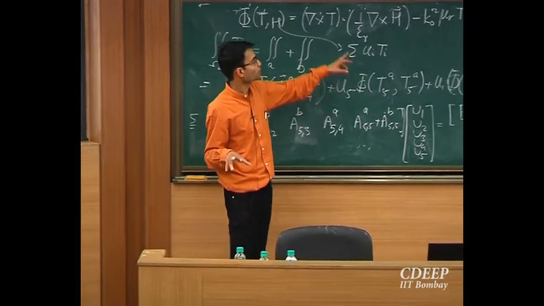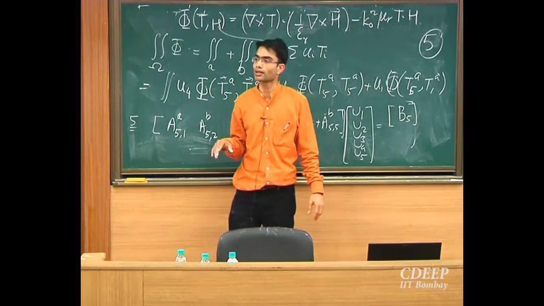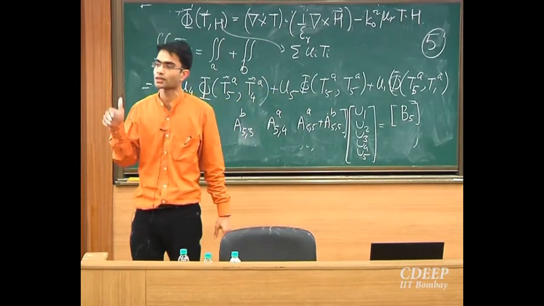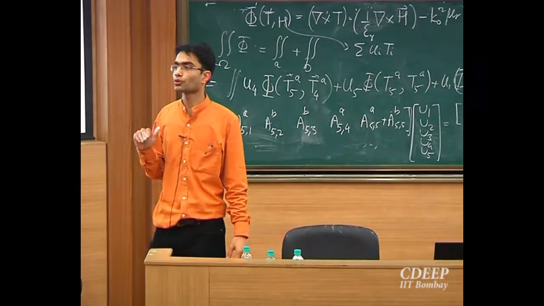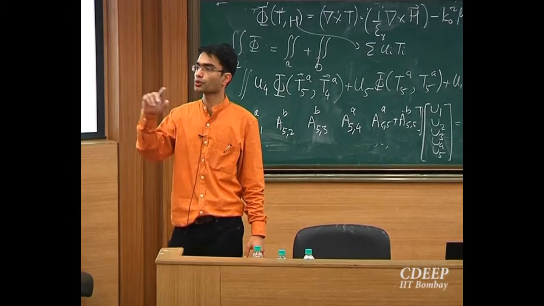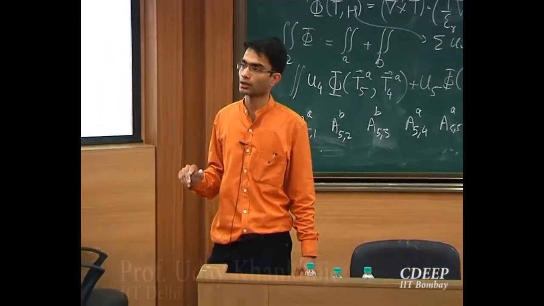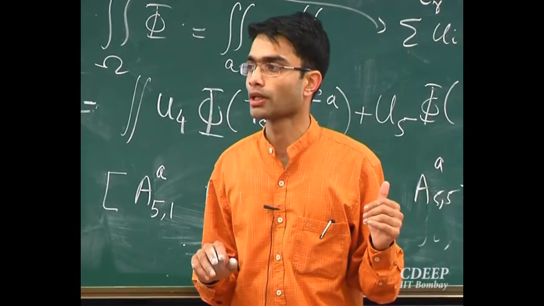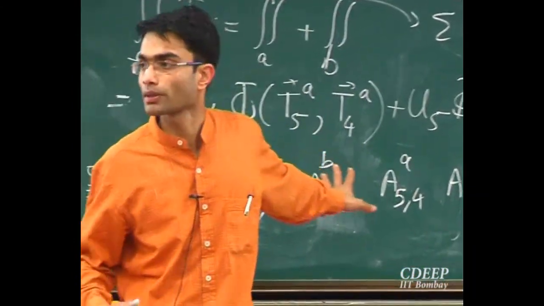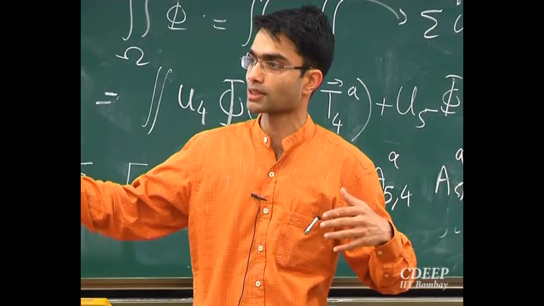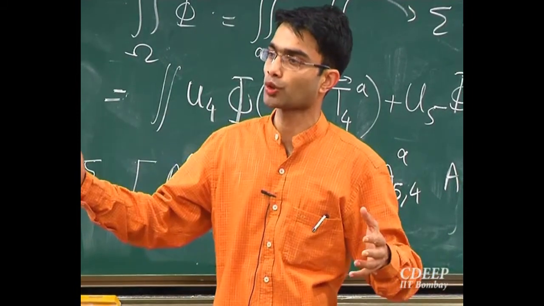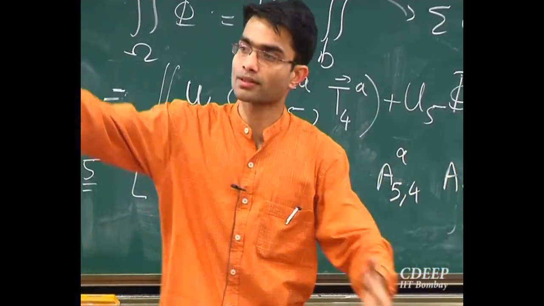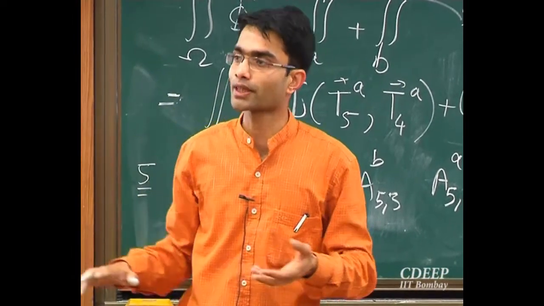Frequency is hidden in epsilon r and mu r, because epsilon r and mu r are material properties which are in general frequency dependent. So you may have to change your epsilon r and mu r depending on what frequency you are working at. Other than that it is general. But if you are interested in the time domain, I will not recommend FEM, because to do FEM in the time domain is a lot more work. It's like we got one big matrix which we solved at a single frequency. But in the time domain, it is like trying to evolve a matrix in time. So you're better off doing finite difference time domain.